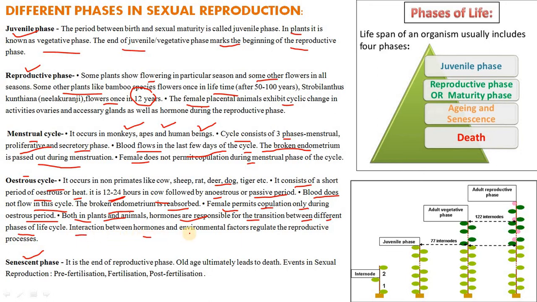Interaction between hormones and environmental factors regulate the reproductive processes. Seasonal breeders: in seasonal breeders, the reproductive cycle takes place only in favorable seasons, such as in wild animals. And in case of continuous breeders, they are reproductively active throughout their reproductive phase. And gametogenesis is the process of gamete formation.